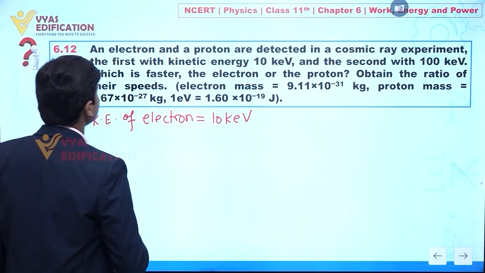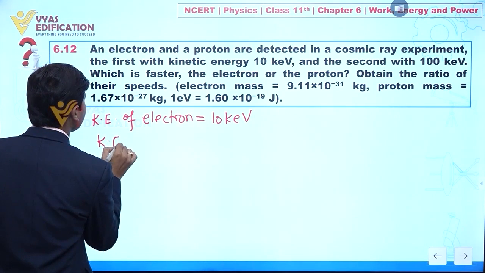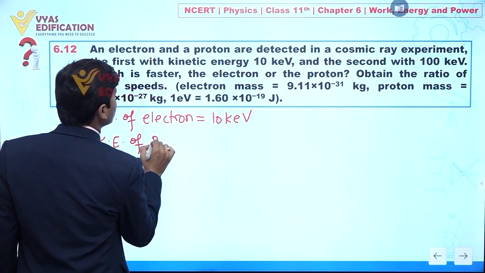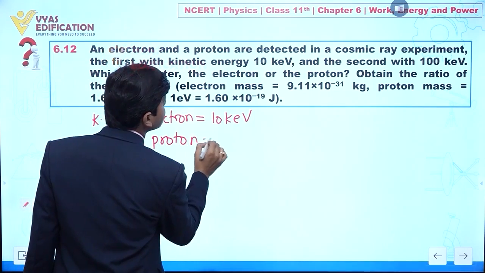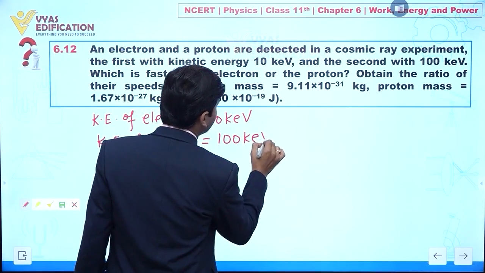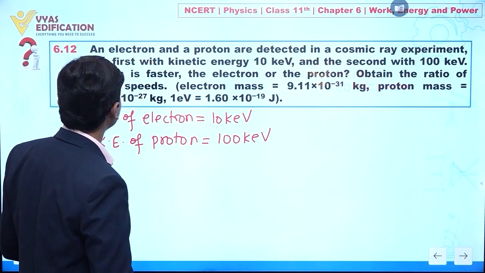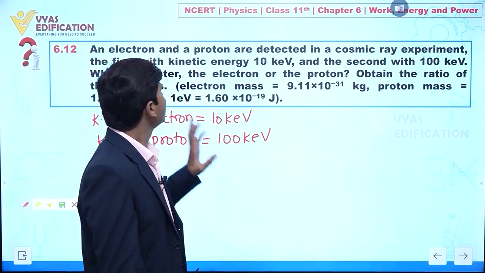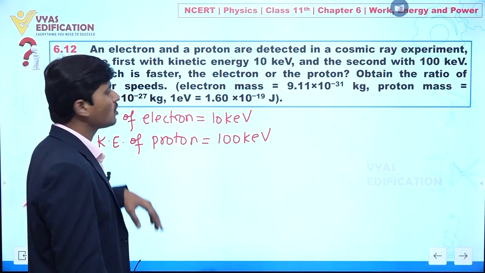Clear? And the kinetic energy of the proton is given in this question as 100 kilo electron volt. Fine. Then it is asked which one is faster, the electron or the proton, and to obtain the ratio of their speeds.